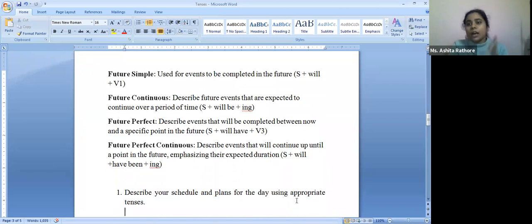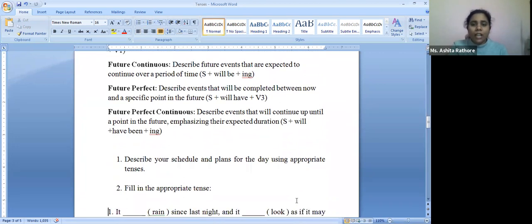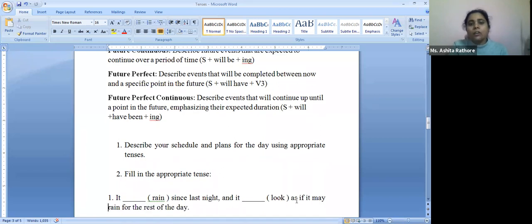Now, we are going to start off with our basic activity. First thing that we are going to quickly do, and I'll give you 5 minutes for this. You can make up to 6 sentences if you have your notebooks with you or you're on a phone. Describe your schedule and plans for the day using appropriate tenses. So today, whatever you have done up till now and what are your plans for later at night. I'm giving you 5 minutes. Prepare lines and then I'll hear some sentences.